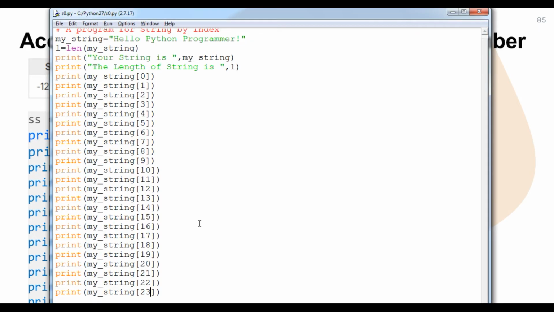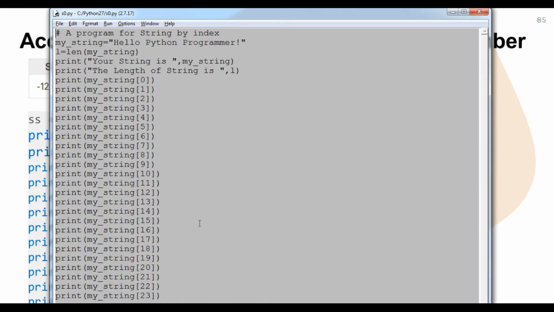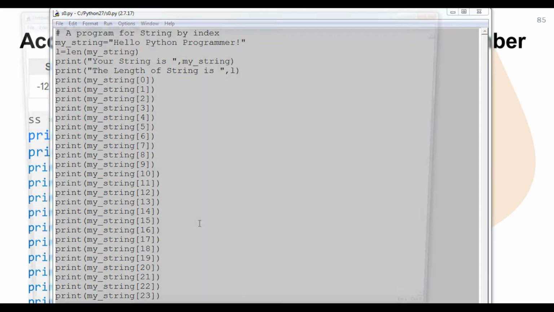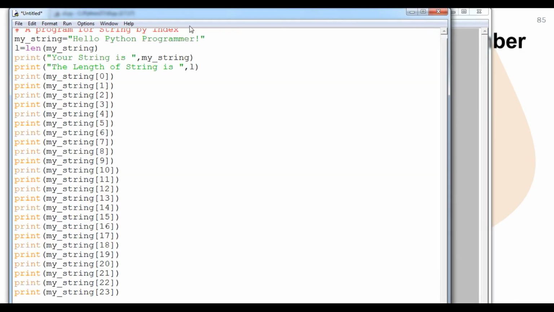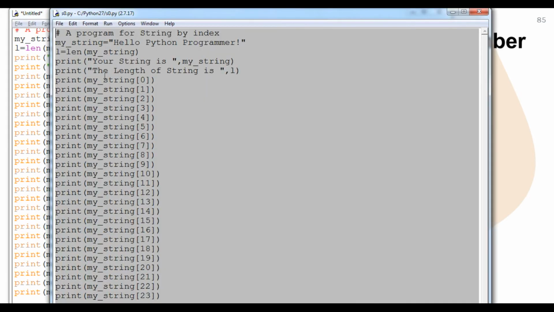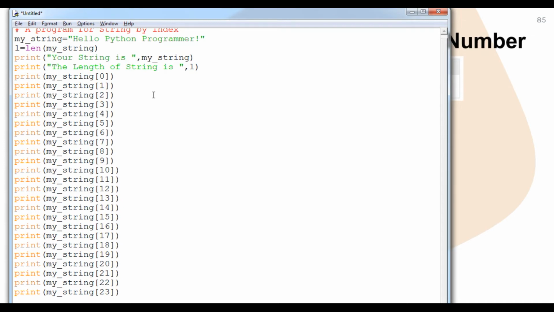We will do the same thing, students. I will copy this particular code, open a new file, and paste it. I know the last index of this code is 23 in positive numbers, so I will type here 24, and then 23 according to the minus number.